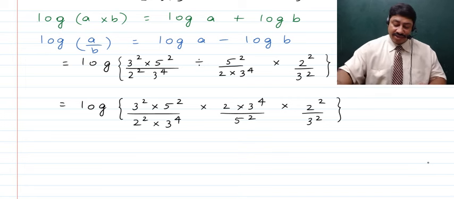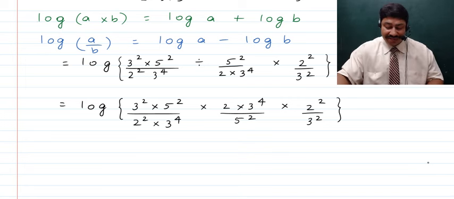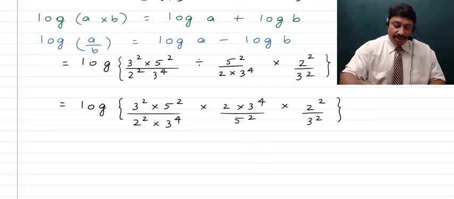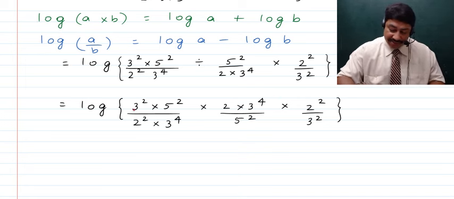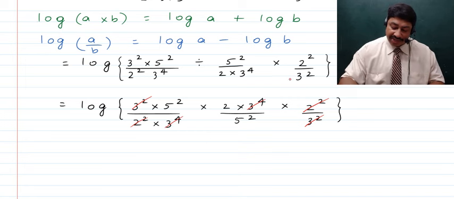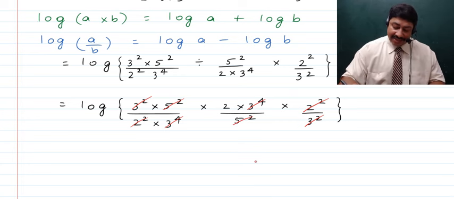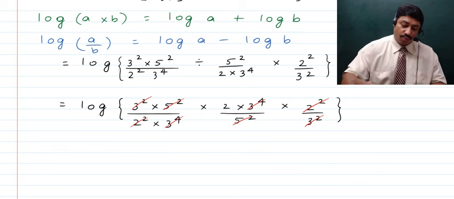Now next children, there will be certain terms which will get cancelled from the numerator and from the denominator. So now we're going to do that. That is, here we get to see that 3 raised to the power 2 will get cancelled with 3 raised to the power 2. 2 raised to the power 2 will get cancelled with 2 raised to the power 2. We have 3 raised to the power 4, which will get cancelled with 3 raised to the power 4. We have 5 raised to the power 2, which will get cancelled with 5 raised to the power 2, and thus we are just left out with 2.